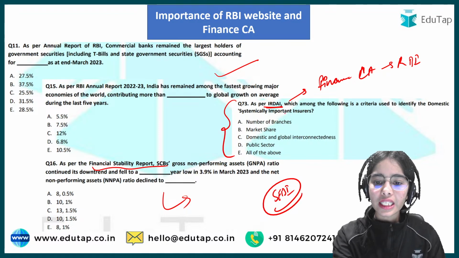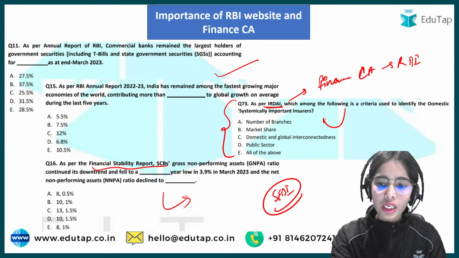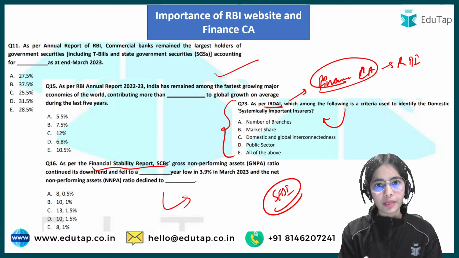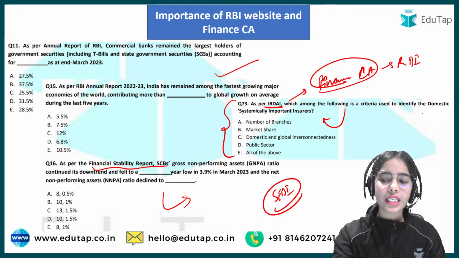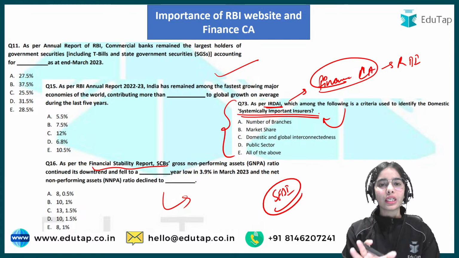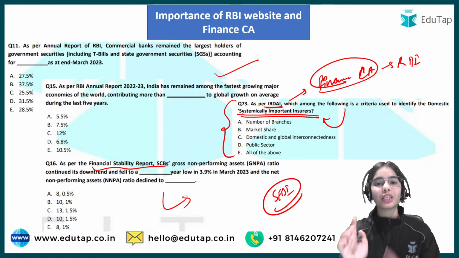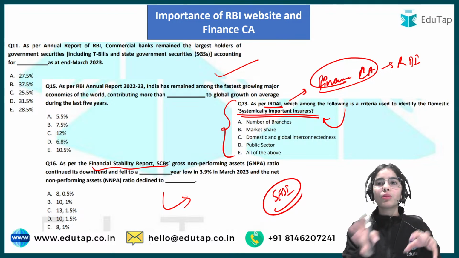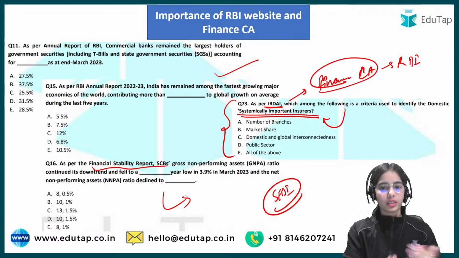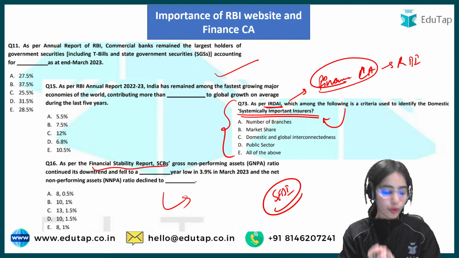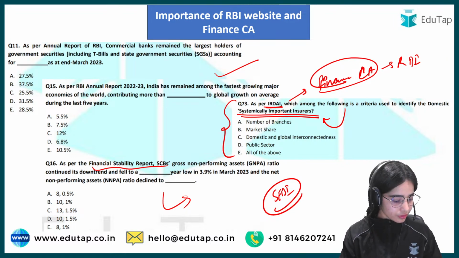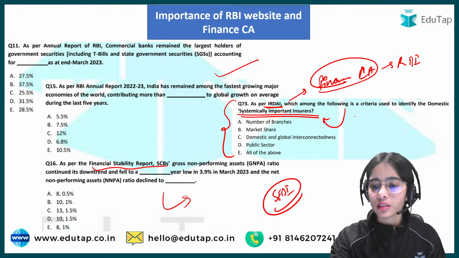So you can understand that you have to cover the finance current affairs holistically from the other regulators' point of view also, but you just require the basic idea. This is a very important topic, and the question was asked from a very common and very important topic that is relevant not only from the insurance perspective, but from the perspective of the whole country.